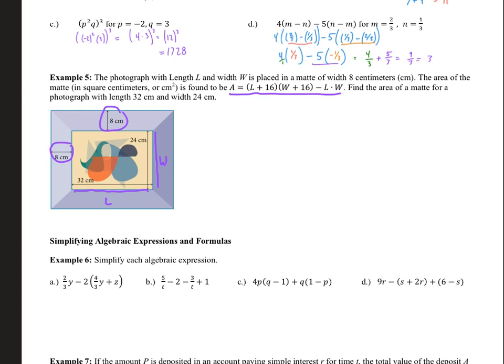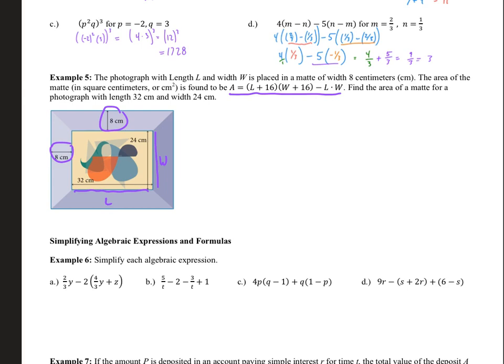So we could use that area formula for any area of a mat that has the same width, whether it's 8 centimeters all around. The 16s are coming from, since there's an 8 here and an 8 here, there's the 16, and then an 8 here and an 8 here, there's 16. So that's where those are coming from. But this is really just an evaluation problem.